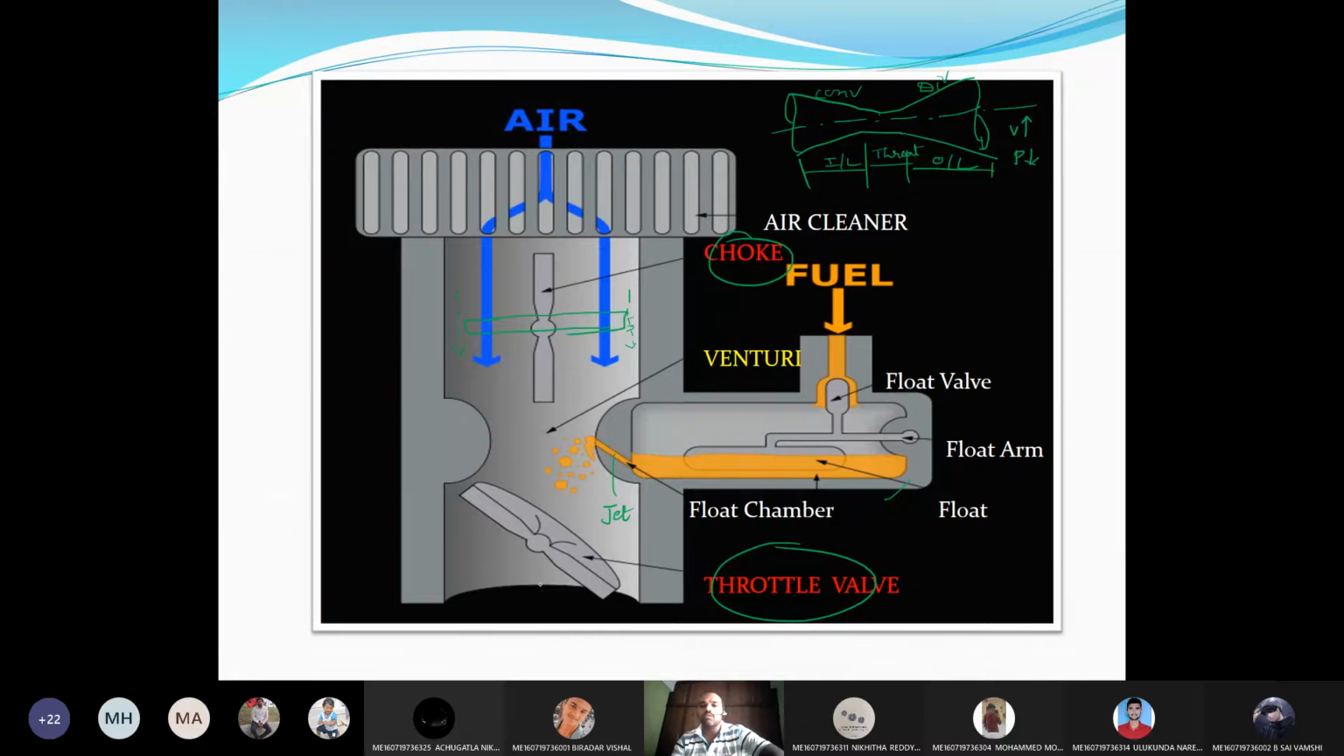Now the same principle applies over here. When the air is passing through this venturi section, through this point, what will happen? Due to the decrease in its area, the velocity of the air is increased and pressure is decreased.